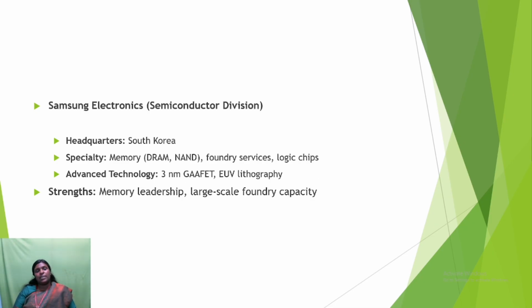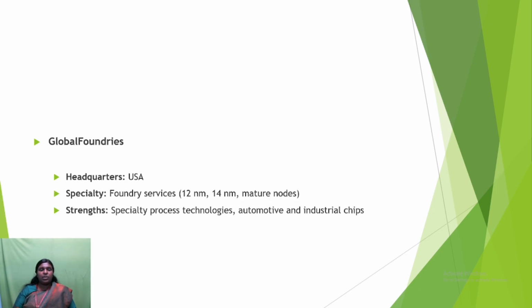And the third one is Samsung Electronics, with headquarters in South Korea. The main specialty of Samsung is memory chip manufacturing, RAM and NAND, foundry services, and logic chips. The advanced technologies used in Samsung Electronics are 3 nanometer graphene and EUV lithography. The main strengths are memory leadership and large scale foundry capacity. And the next is GlobalFoundries. The headquarters is in the USA.